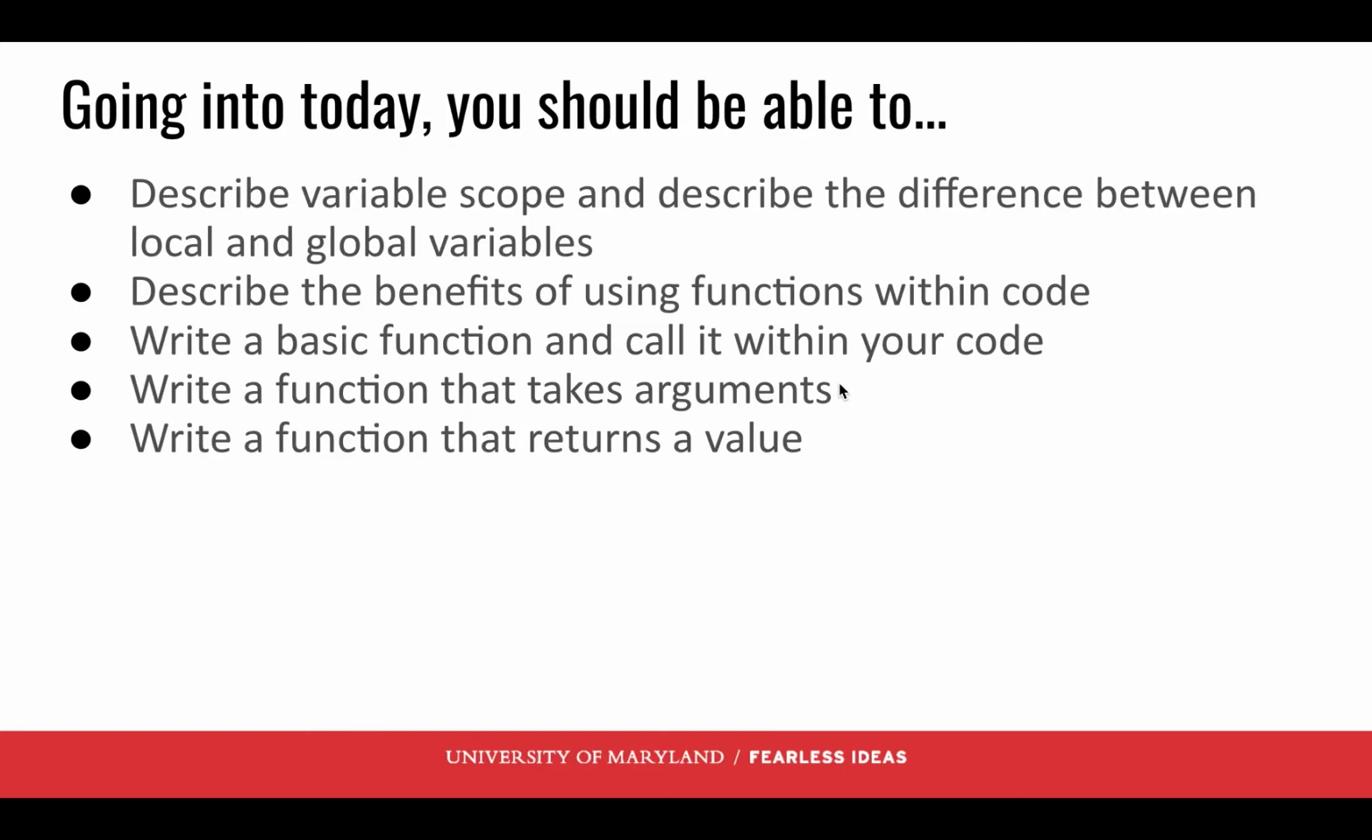All right, so going into today, last week we talked about variable scope. We've described the differences between local and global variables. We've described the benefits of using functions with code. We've written a basic function and called it within our code. We've used arguments, and we've used return statements.